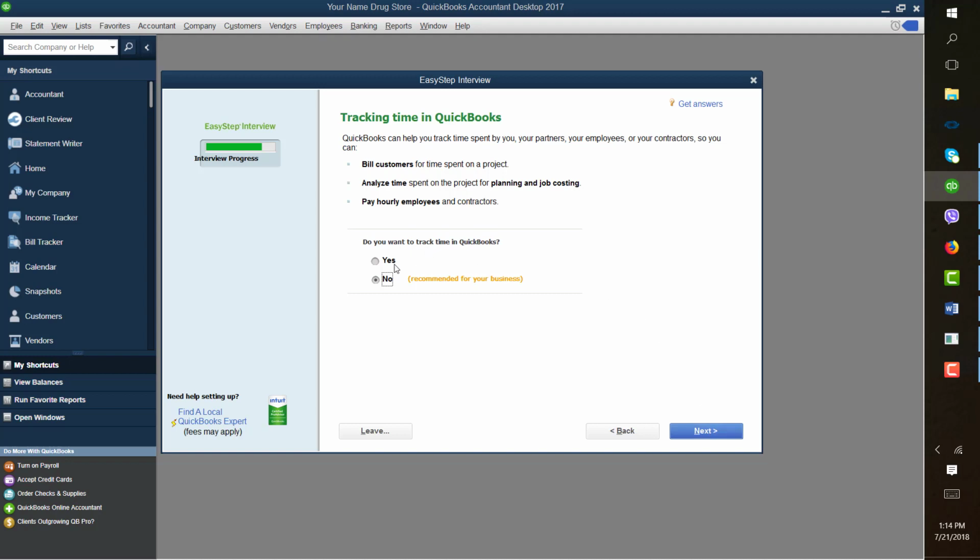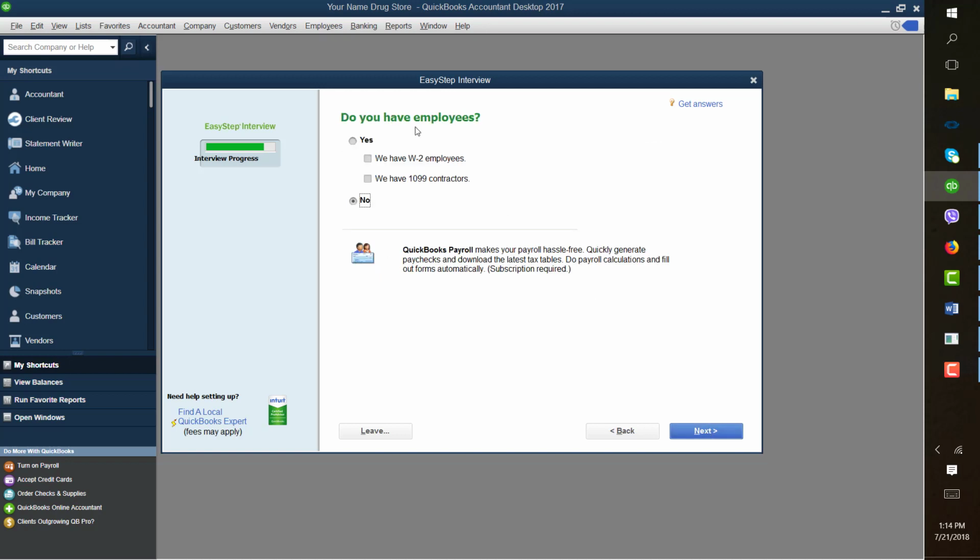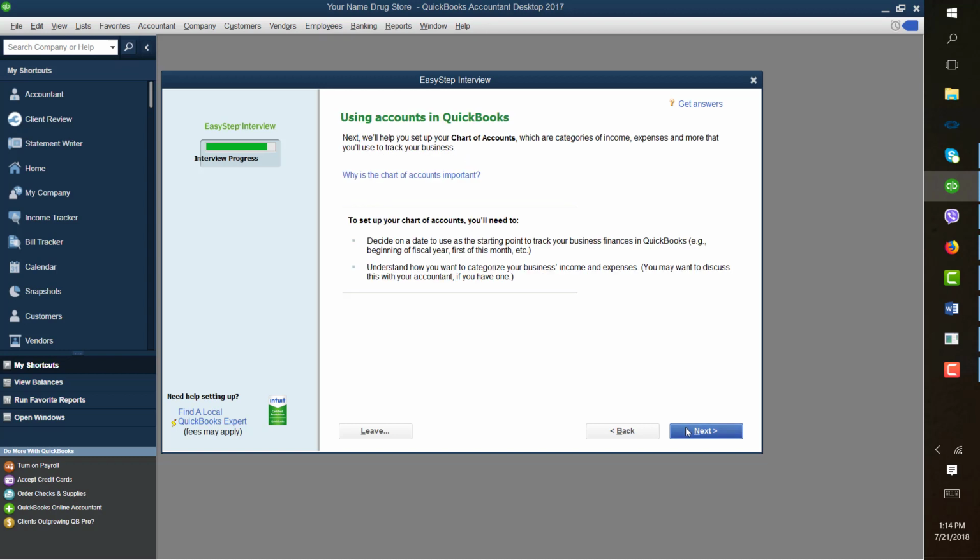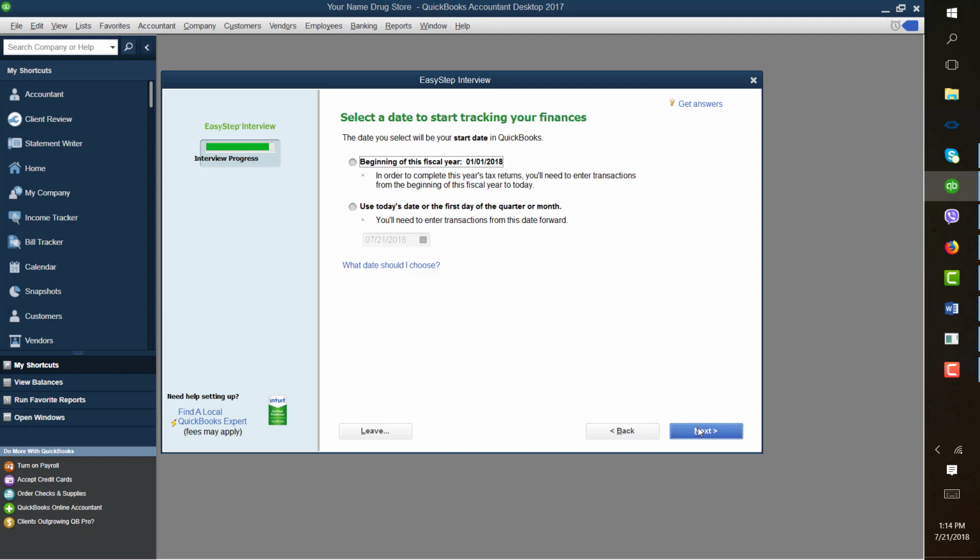Tracking time in QuickBooks. Do you want to track time in QuickBooks? Yes. Click Next. Do you have employees? Say yes. And you have W-2 employees. Click Next. Using accounts in QuickBooks. This is another feature to set up your accounts and the date you want to start tracking your finances.